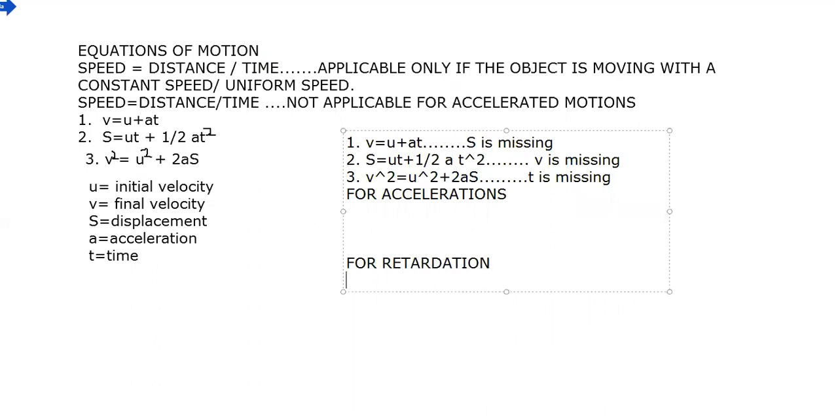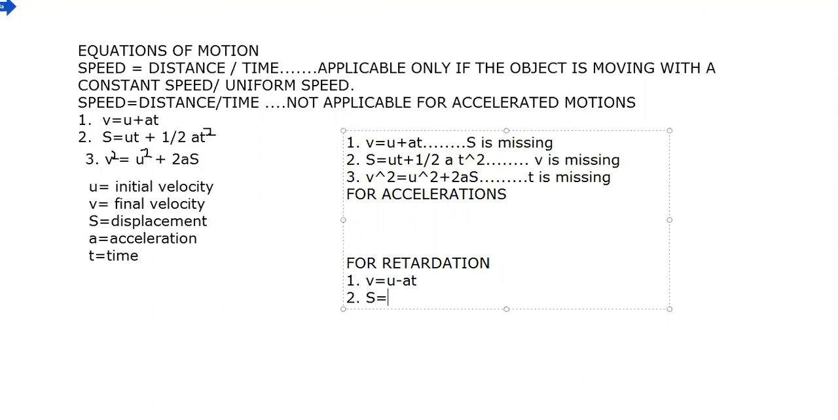Yes, we have equations of motion for retardation as well, and it is the derivation of these equations of motion only. What happens during retardation? During retardation, you will find that your acceleration is negative. So what we get is V is equal to U plus AT. Let's look at the first equation: V is equal to U plus AT, but your acceleration is negative, so your equation becomes V is equal to U minus AT.